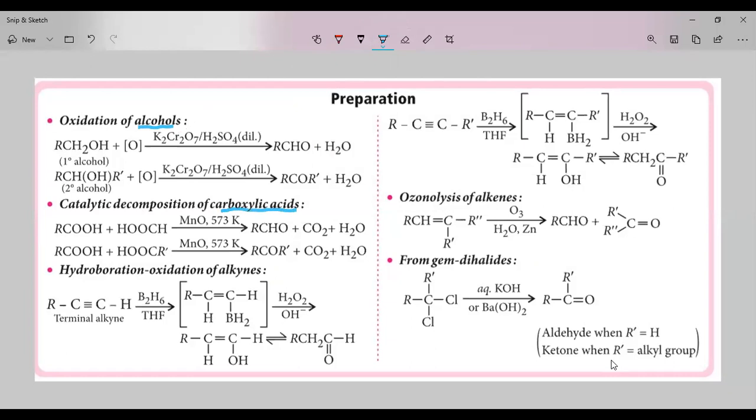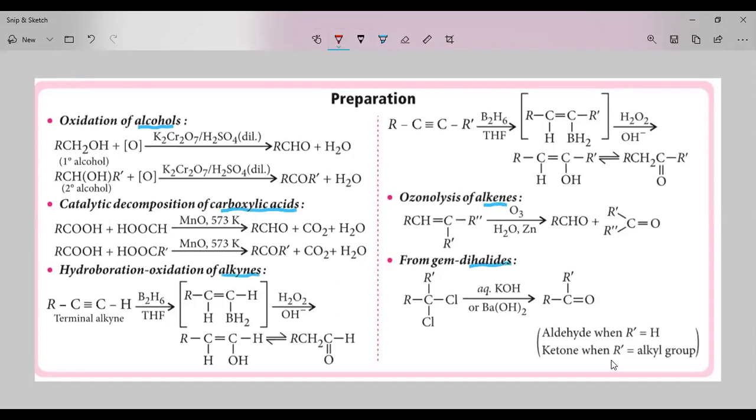And we can prepare from alkynes also, and from alkenes also, and from the alkyl halides, that is gem dihalides also. That means we can prepare these aldehydes and ketones from five functional groups: alcohol, carboxylic acid, alkynes, alkenes, and gem dihalides. Okay, let us enter into the details.